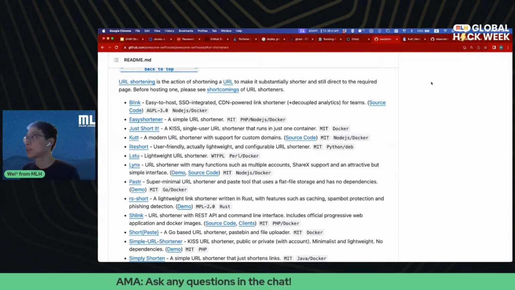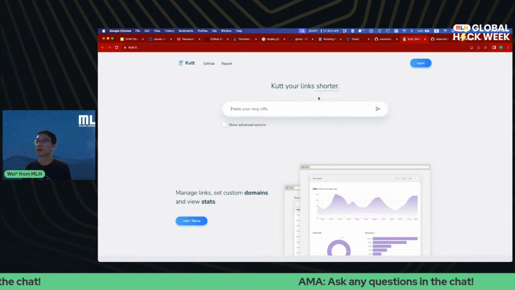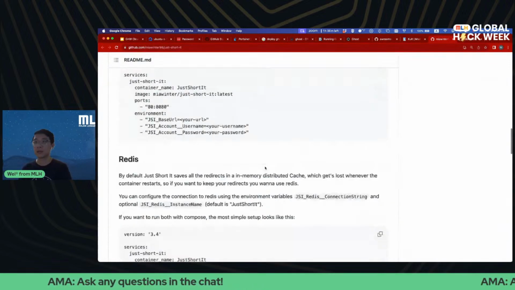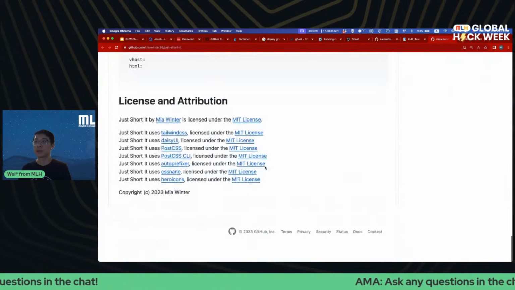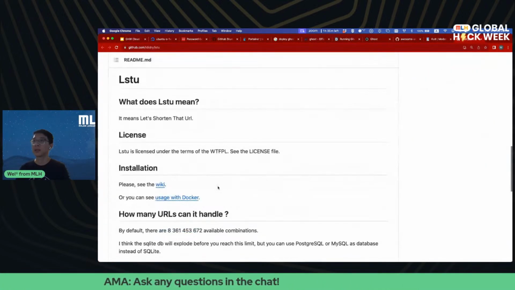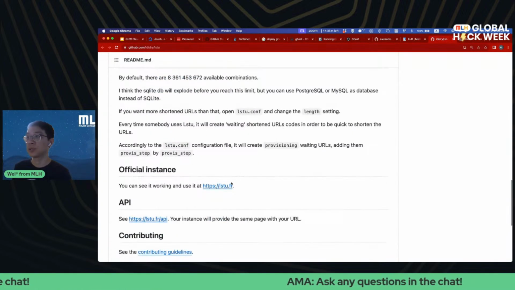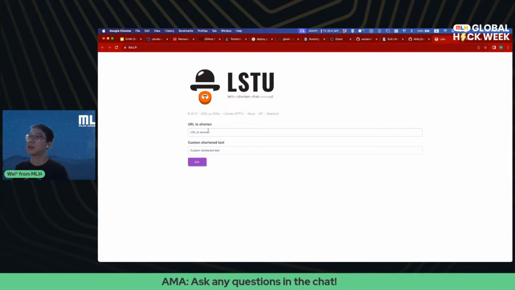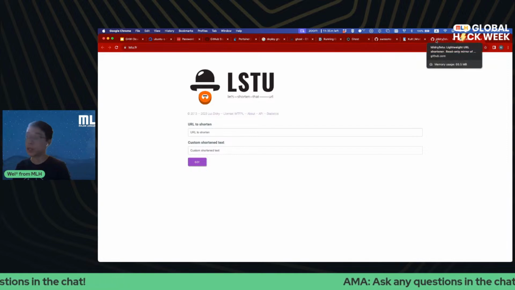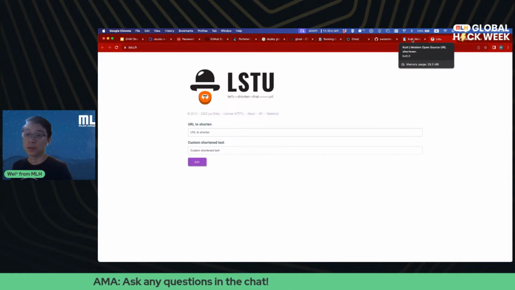So if I open three, let's just go through and take a look. This is very clean. I like the design for this URL shortener, Cut. Okay. Now we have Just Shorted. Let's look at the demo, see if they have any demo. Okay, there's no demo, so I'm not going to use this for now. And here's another option, LSTU. We can look at the wiki, official instance. Okay, this is also looking pretty good. So what do y'all think? Should I go with Cut or should I go with LSTU? What's your favorite?